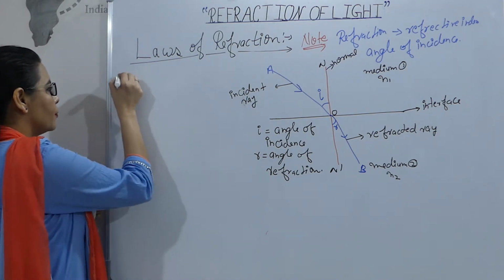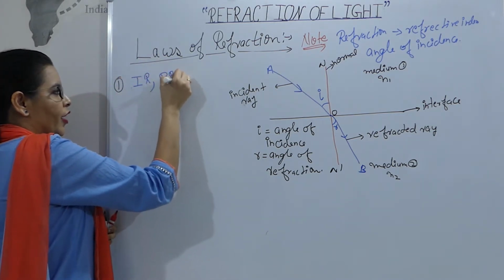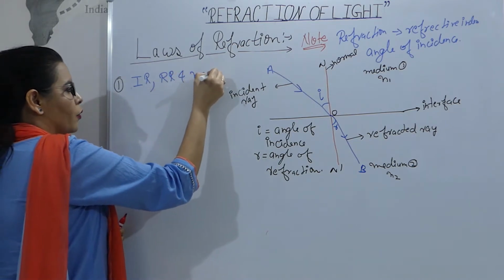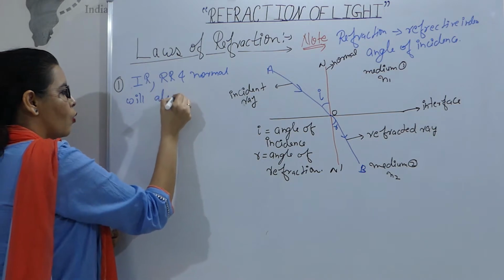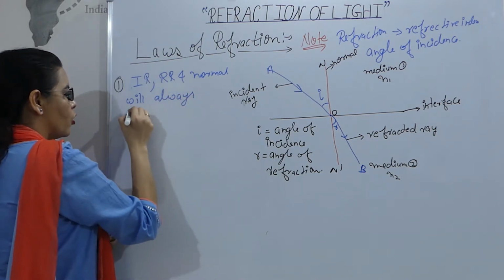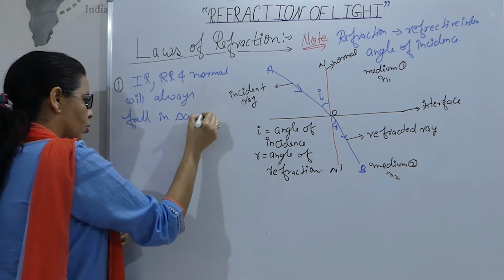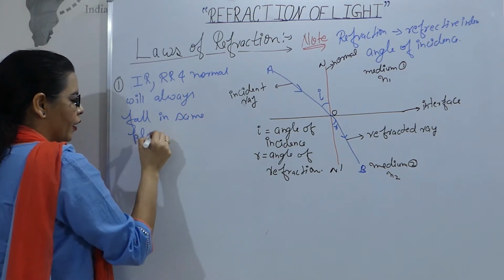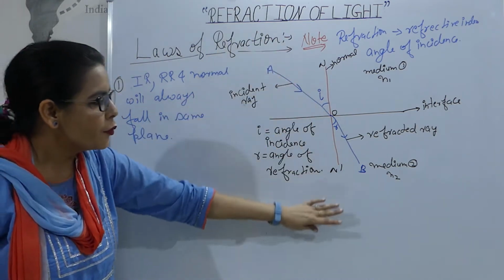So what rules does it follow? First rule: the incident ray, refracted ray and normal will always fall in the same plane. So here, which is the plane? This white board is the plane.